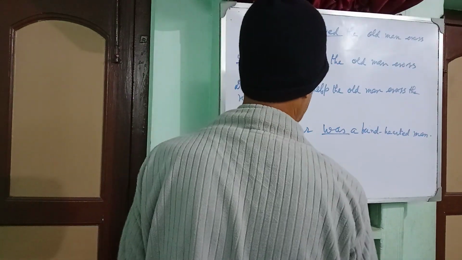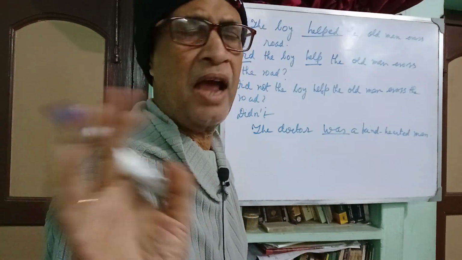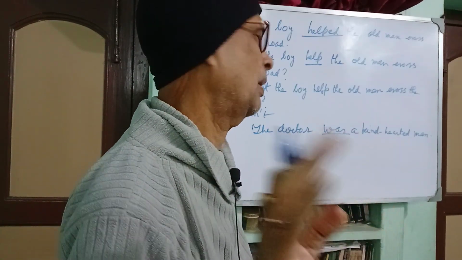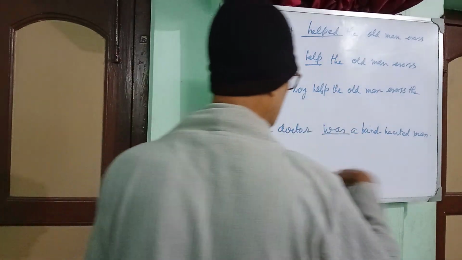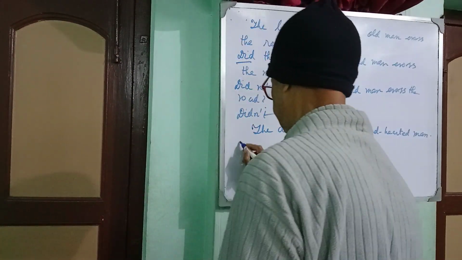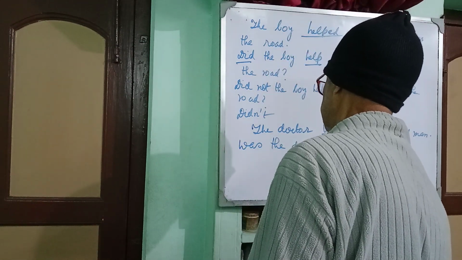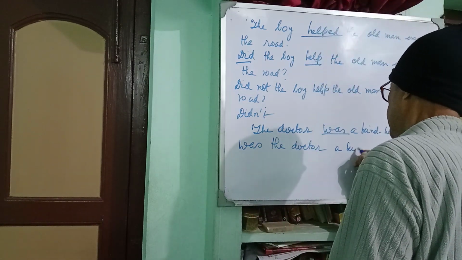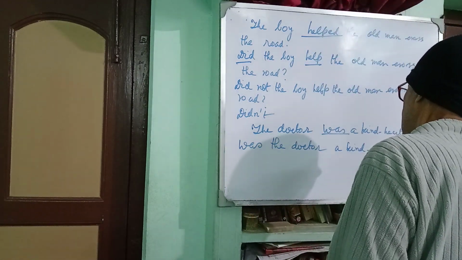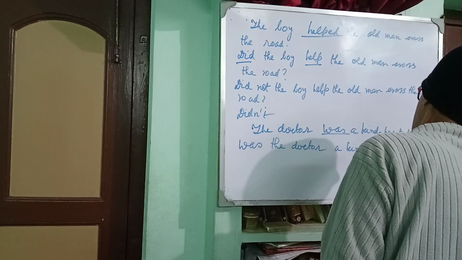You see, be verb has three forms: am, is, are, and was and were is the past form. Was the doctor a kind-hearted man?